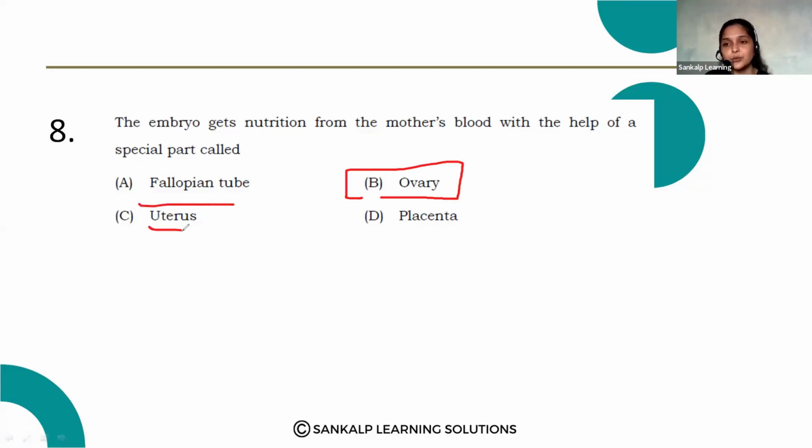In the uterus, implantation takes place. But this specialized structure provides the nutrition and also helps in the removal of waste products. That structure is called the placenta. So option D, placenta, is the correct answer.